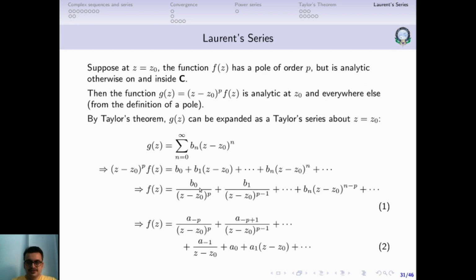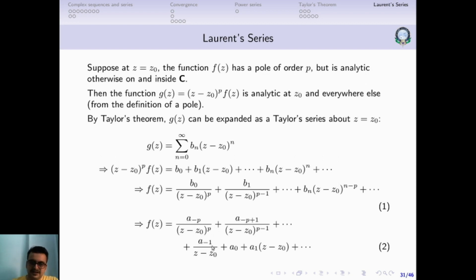So what we do is this b0, we just rewrite it, we give it another name, we call it a minus p. This b1 we'll call a minus p plus 1, and so on. And this b n we'll just call a n. And we will find, see, this f of z, we are able to write as a series. Of course this is not a Taylor series because it has got negative powers of (z minus z0), but nevertheless it's a series. The first element is a minus p divided by (z minus z0) to the power p, and so on. And there is going to be an a minus 1 term divided by (z minus z0).